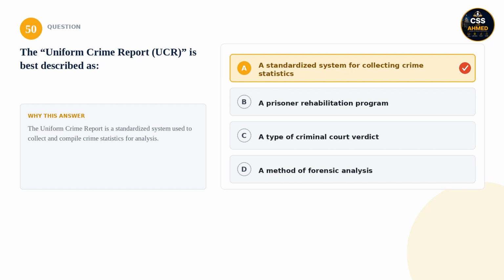50. The Uniform Crime Report, UCR, is best described as. Is it a standardized system for collecting crime statistics, a prisoner rehabilitation program, a type of criminal court verdict, or a method of forensic analysis? The correct answer is a standardized system for collecting crime statistics. The Uniform Crime Report is a standardized system used to collect and compile crime statistics for analysis.